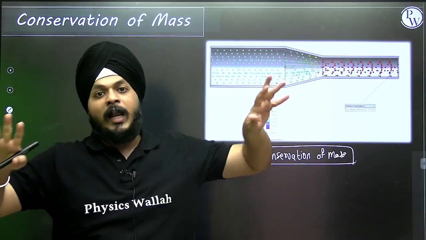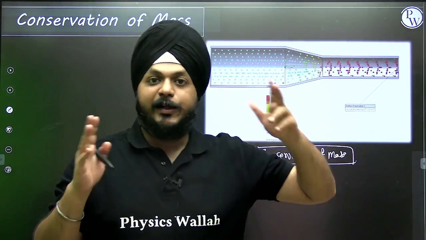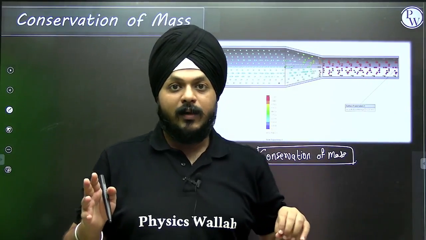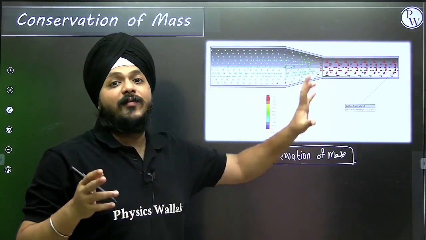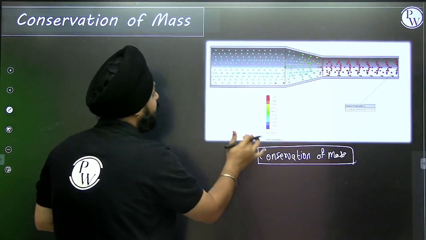But don't get worried, the concept of streamline and turbulent flow we are again going to see in Bernoulli's equation. But here, let us understand what conservation of mass actually is through this visualization.